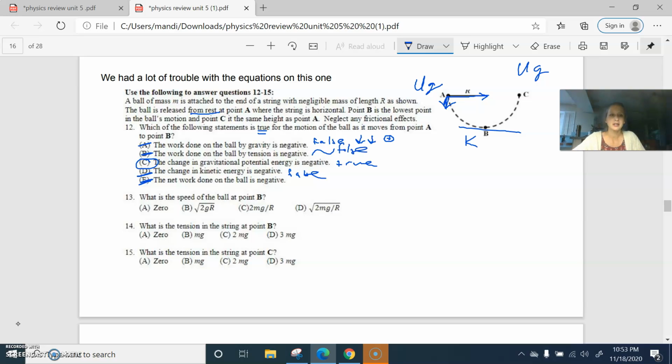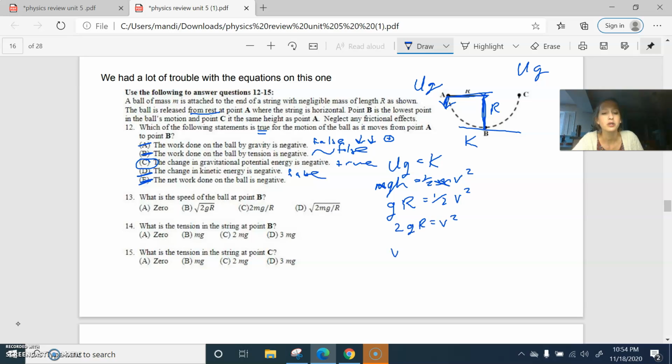What is the speed at point B? We start with gravitational potential, and it becomes all kinetic. So mgh equals 1/2 mv squared. The mass cancels on both sides. G we're going to put in as g. The height, when this rotates and comes here, the height is R. So gR equals 1/2 v squared. We're going to multiply both sides by 2, get 2gR equals v squared. So the square root of 2gR equals v.